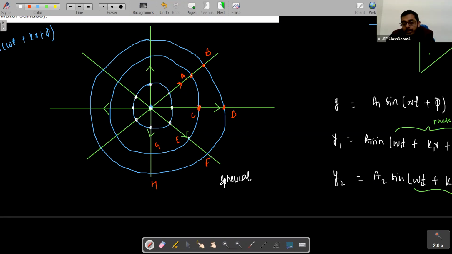This is the rule. So we will write that the time taken from A to B is T, CD is T, EF is T, GH is T, along all the rays. The time taken by the wave to travel from one wavefront to another is the same for all the waves, in all directions of propagation.